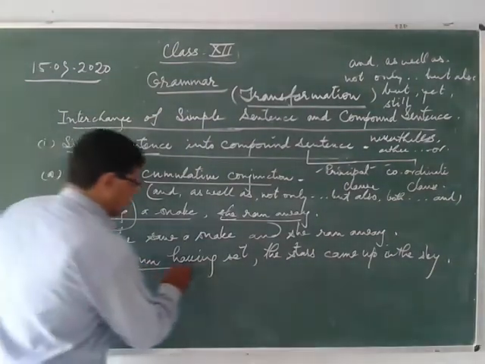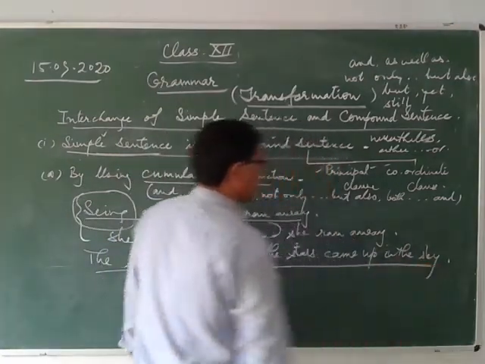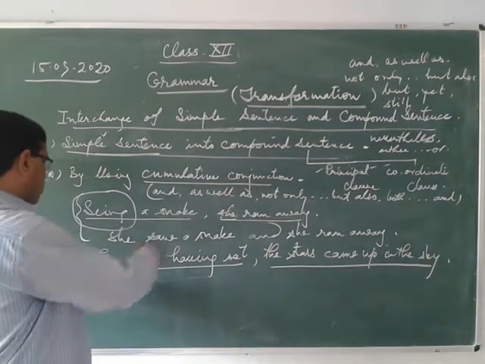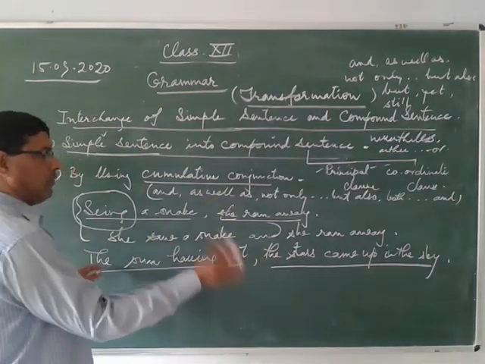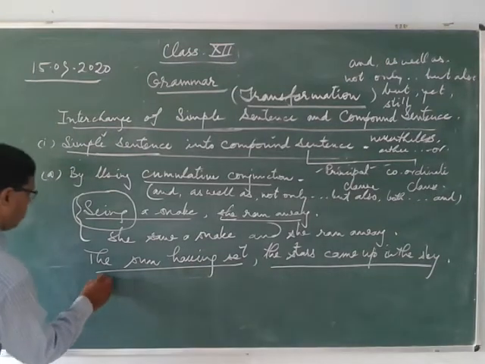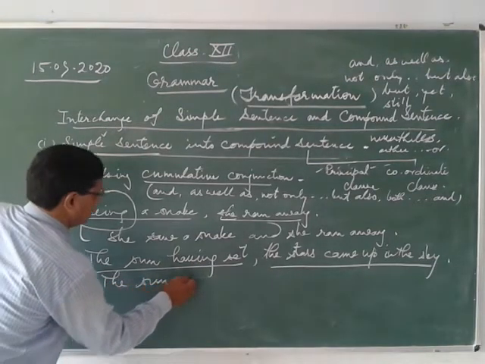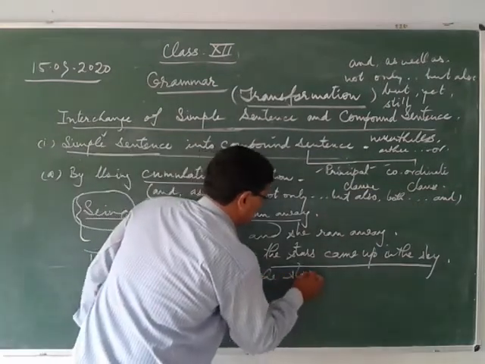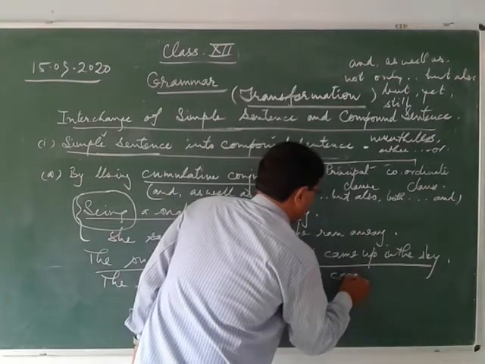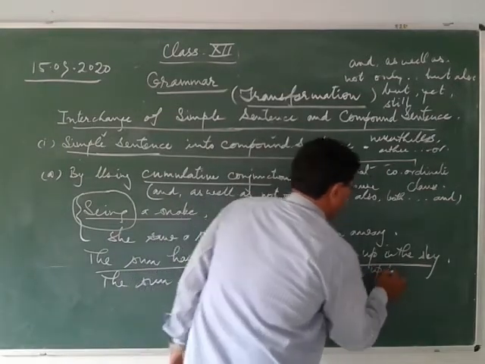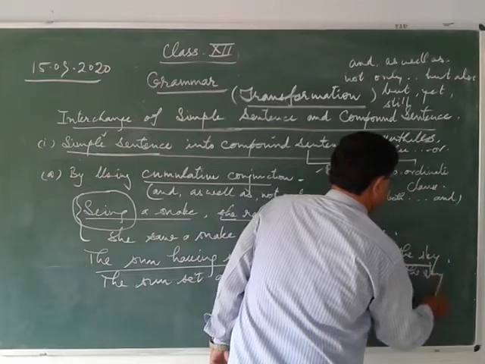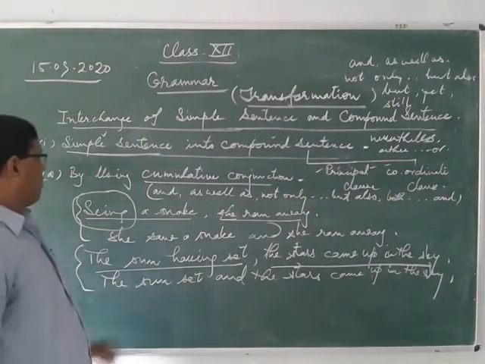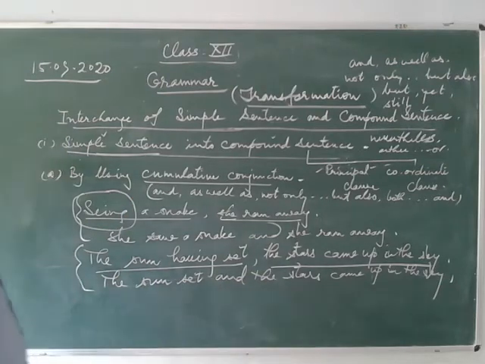So you can also use it in two different ways. The first one is in the principal clause and the second one is in the coordinate clause. So: The sun set and the stars came up in the sky. That's it. This is your second example by using cumulative conjunction.